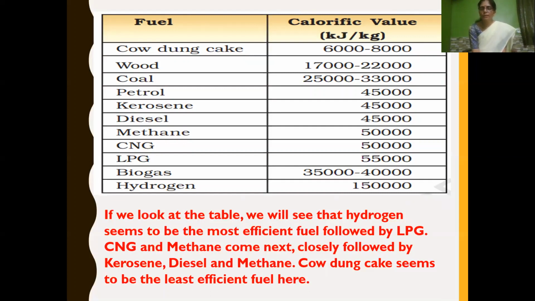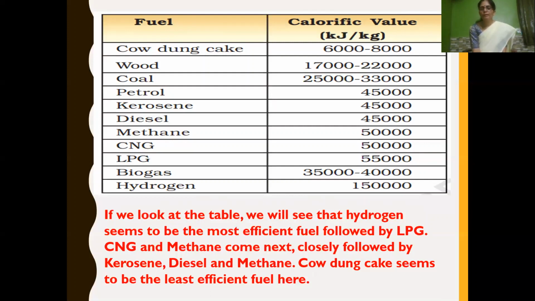If you look at the table, hydrogen seems to be the most efficient fuel because it has a high calorific value, followed by LPG, CNG, and then methane, which is closely followed by kerosene, diesel, etc. And cow dung cake seems to be the least efficient fuel because the amount of heat energy produced is comparatively less.